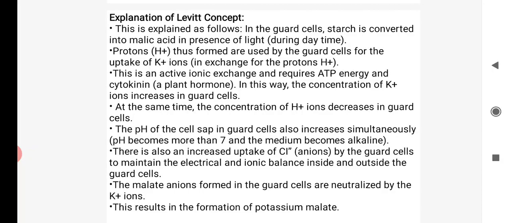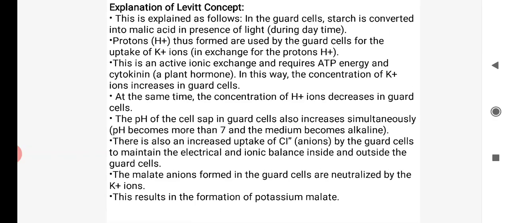At the same time, the concentration of H plus ion also decreases. The pH of the cell sap increases, and after the pH increases, the uptake of chloride ion, Cl ion, also increases, to maintain the electrical and ionic balance of the inside and outside solution. The malate ion formed in the guard cell is neutralized by the K plus ion, which results in the formation of potassium malate.